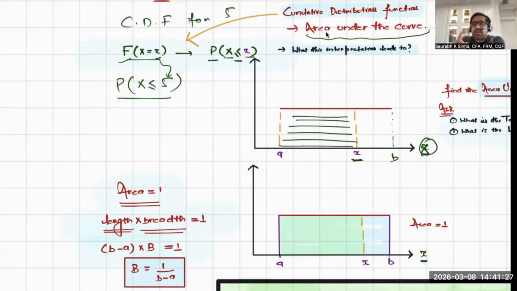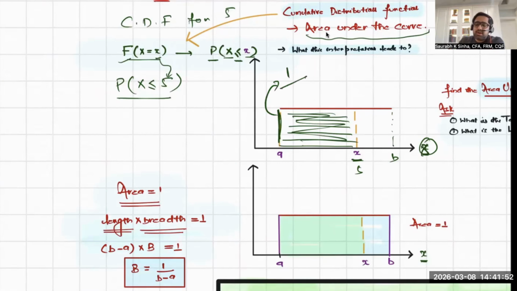Now this makes sense in the continuous distribution because this again is the area under the curve. You have to find the area of this section. That's all. If you're able to find the area of this section, then you can find the cumulative distribution function, the value associated with the probability of X less than or equal to small x, or less than or equal to 5.